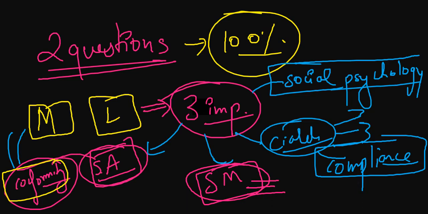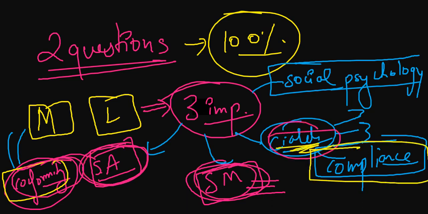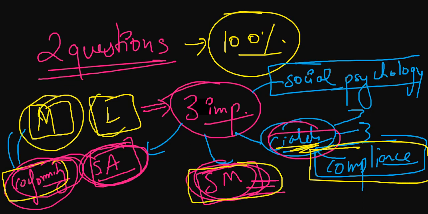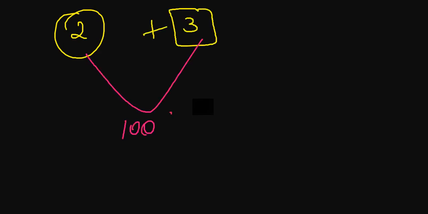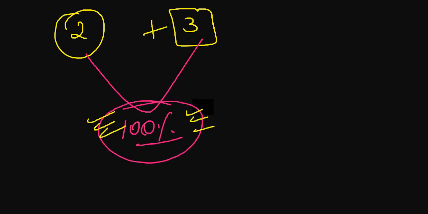So you must be thorough with this concept also, Stanley Milgram and Robert Cialdini. Compliance is an important topic, and so is obedience. So these two plus these three, the questions will come from this only. 100%, they have no other option apart from this.